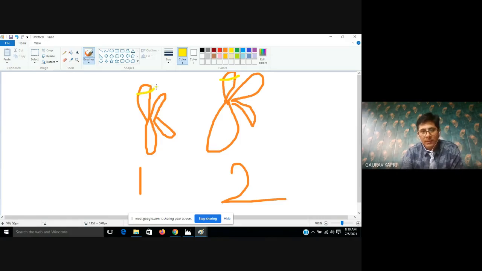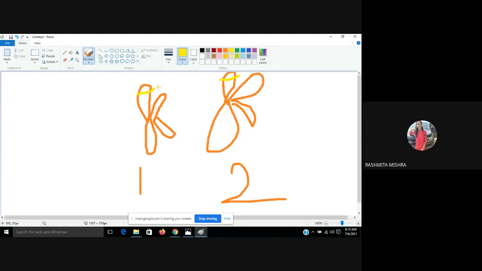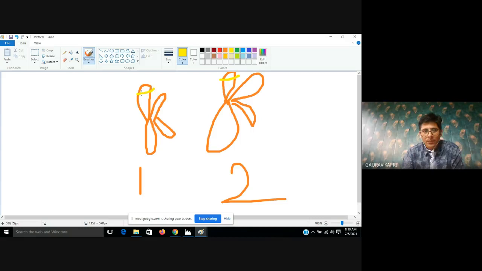Are you observing my cursor? Is it visible? Yes, sir. Okay, this is the locus for the gene in chromosome number 1, and this is the locus for the gene in chromosome number 2. These are considered a homologous pair of chromosomes, and in a homologous pair we can see that the genes exist in the same position.